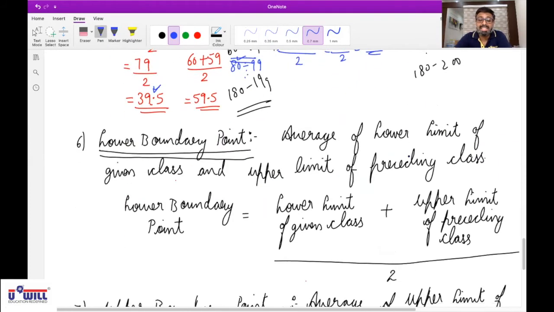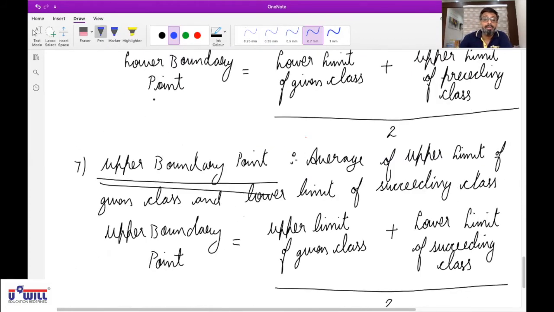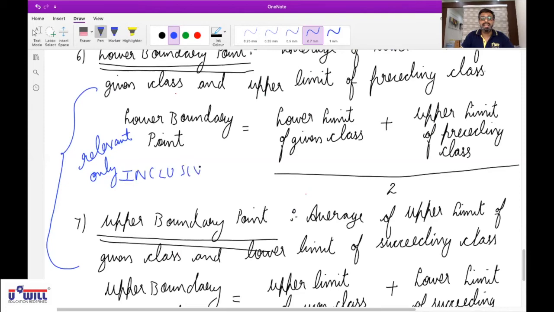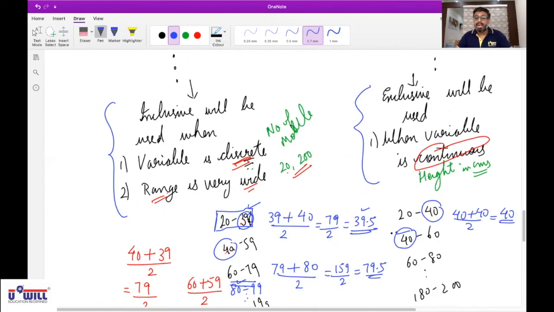Where is this concept of lower boundary point and upper boundary point relevant and important? This concept is relevant and important only when the classes are inclusive. In exclusive classes, lower limit and lower boundary point are same. Upper limit and upper boundary point are same. Did you all understand this?